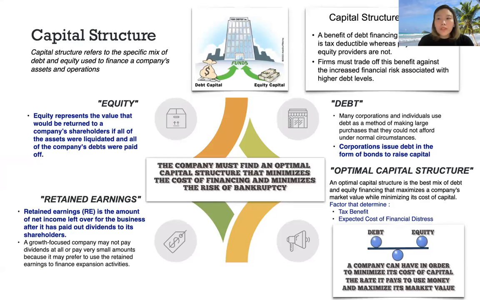This is about capital structure. Capital structure refers to the specific mix of debt and equity used to finance a company's assets and operation. Equity represents the value that will be returned to a company's shareholders if all of the assets were liquidated and all of the company's debt were paid off.